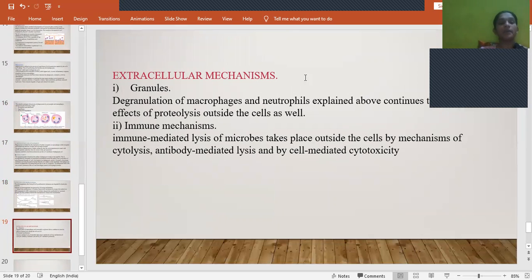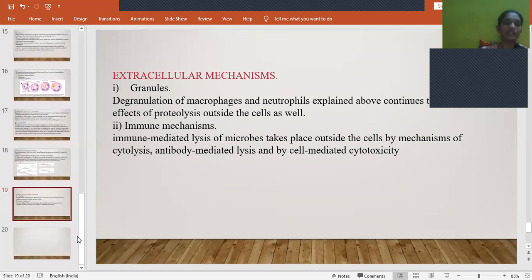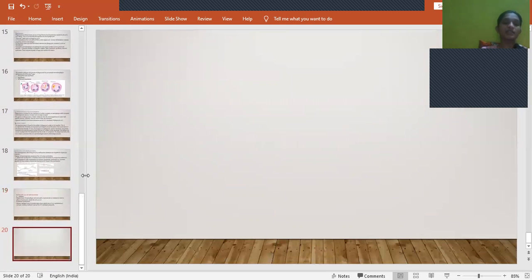And the extracellular mechanisms involve granules. In this, there will be degranulation of macrophages and neutrophils, which will help in the killing of this mycobacterium. And the other is the immune mechanism. Even in the immune mechanism, it involves antigen-antibody lysis, cell mediated cytotoxicity and cytolysis. By these mechanisms, it will kill the bacterium. So these are the cellular events involved in acute inflammation.